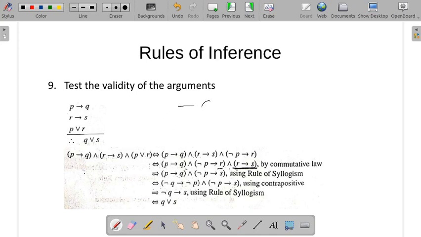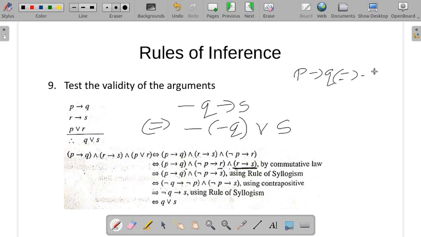Negation Q conditional S is logically equivalent to negation of negation Q or S, since P conditional Q is logically equal to negation P or Q. So by the law of double negation, Q or S. This is what you get, logically equivalent. As they are logically equivalent, this is a valid argument.